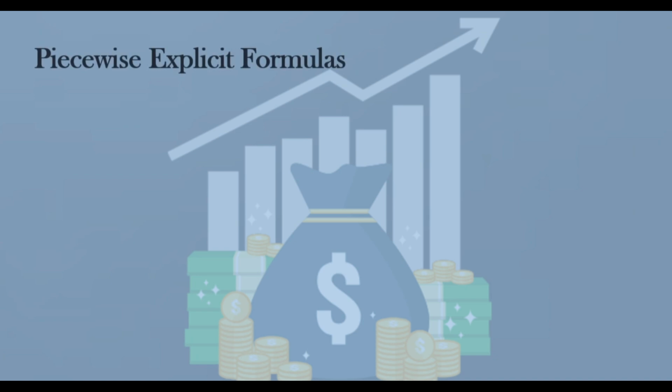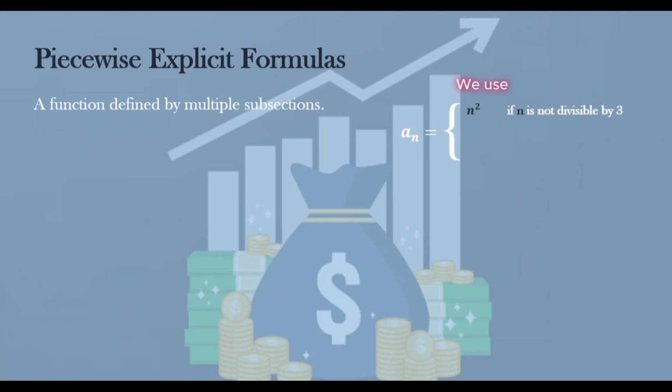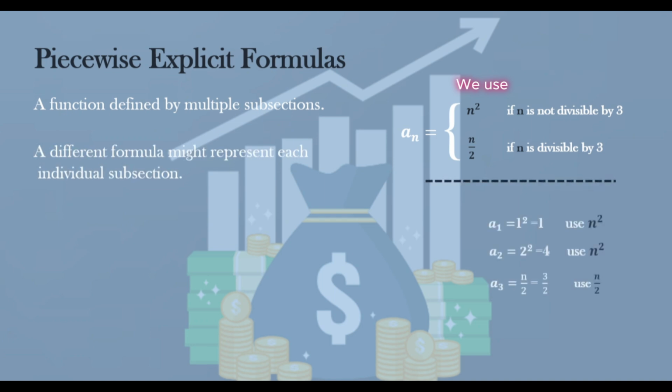Recall that piecewise functions are defined by multiple subsections, and they are given as, for example, a formula n square for every n not divisible by 3 and n by 2 if n is divisible by 3. A different formula might represent each individual subsection. Now, if you want to get the first term, since 1 is not divisible by 3, we will be using the formula n square. For the second term, 2 is not divisible by 3, so we will be using n square. For the third term, 3 is divisible by 3, so we will be using n by 2, so we get 3 by 2.